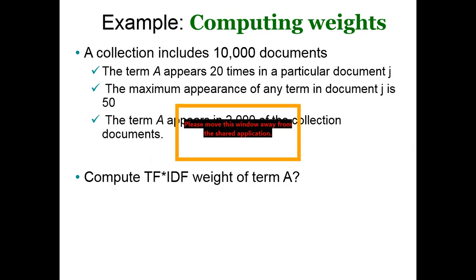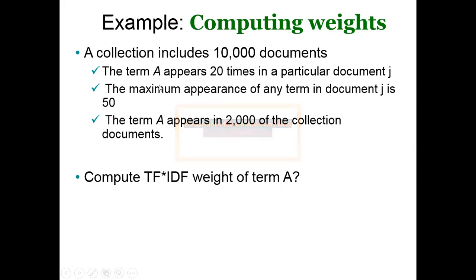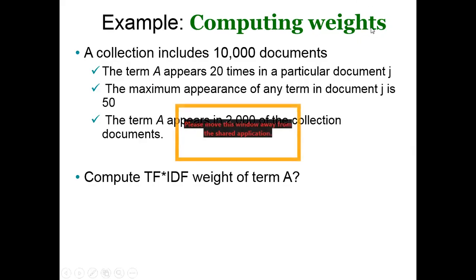So let's see first how to calculate the term frequency, inverse document frequency for term A in this case. We have information about the total document collection, 10,000. Term A appears in a given document j